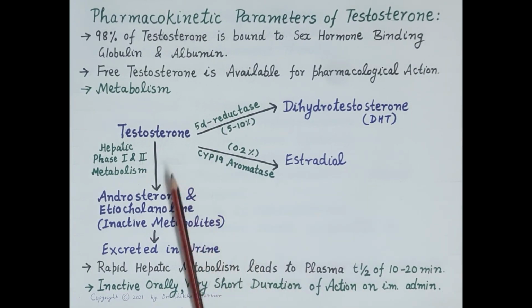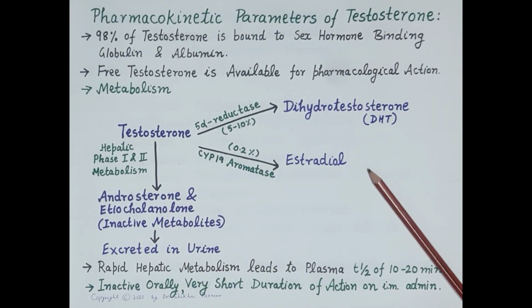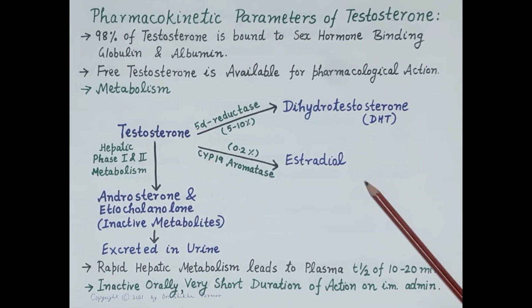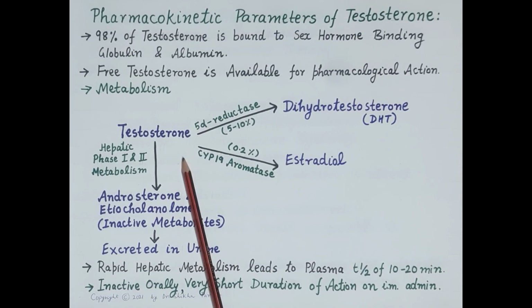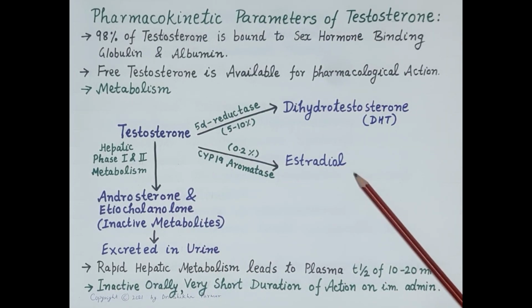Now, very important, metabolism of testosterone. Now, testosterone metabolizes to two very important bioactive metabolites, namely dihydrotestosterone and estradiol. Thus, testosterone along with dihydrotestosterone and estradiol produces its androgenic as well as anabolic actions.